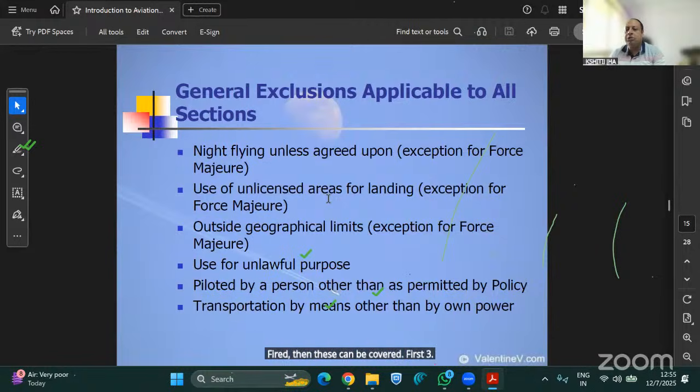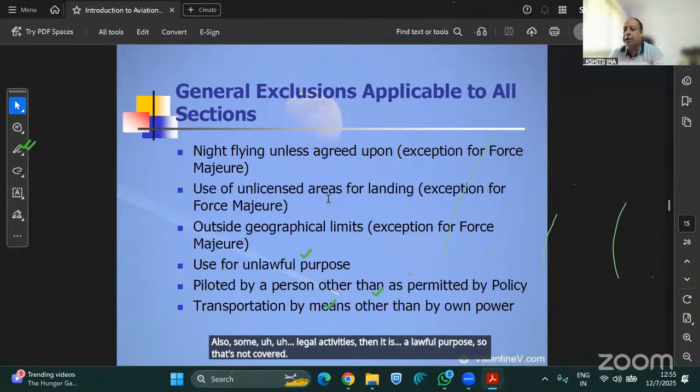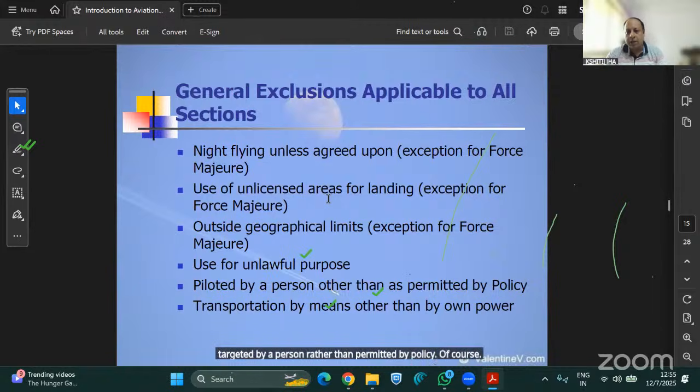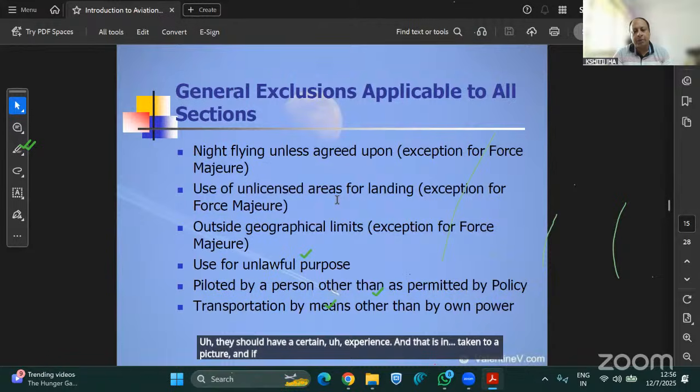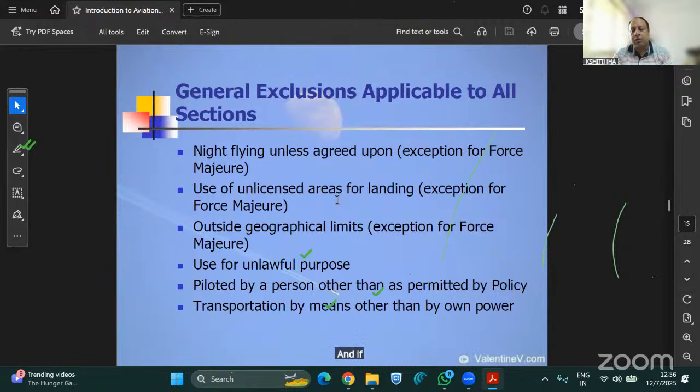First three. Then use for unlawful purpose. Unlawful purpose, of course, if the aircraft is being used for criminal purposes or some illegal activities, then it is unlawful purpose, so that's not covered. Piloted by a person other than permitted by the policy. When the policy covers any pilot, it is stipulated that they should have a certain experience, and that is taken into the picture. If that experience is not there, and any third party who does not have pilot experience flies it, that person cannot be covered.